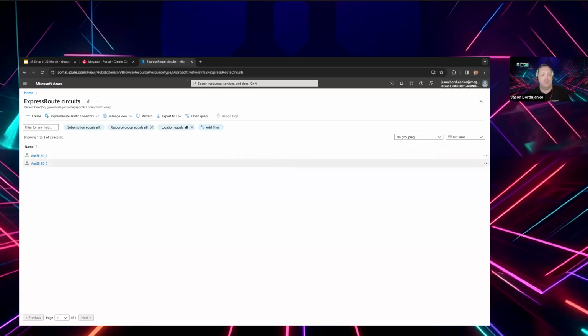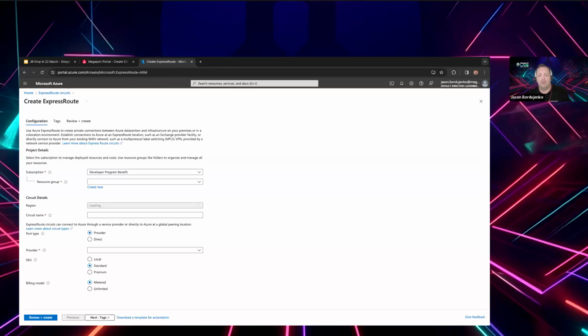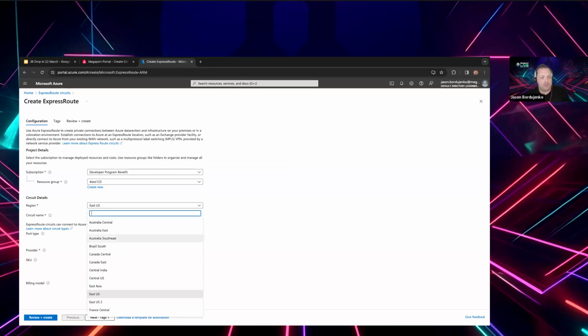If I wanted to create a new one, I could simply do so by clicking on the Create button on the Azure side, selecting a resource group and a region. So for Australia, I could choose Australia East, which would be homed to Sydney, or Australia Southeast, that would be homed to Melbourne. These are the specific compute regions within the cloud environment that we're going to build the circuit.